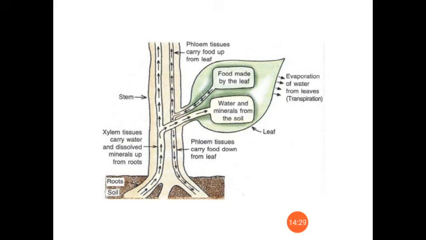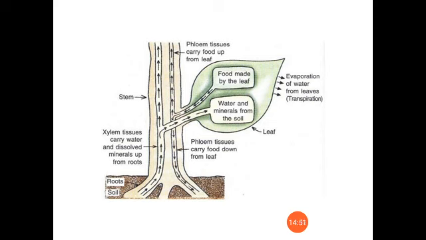The part from where the food is loaded, or from where the food is entering into the phloem, is known as the source, and where it is needed is known as the sink. So the food which is stored in different parts of the plant, like roots and stem, can also be transported from there.